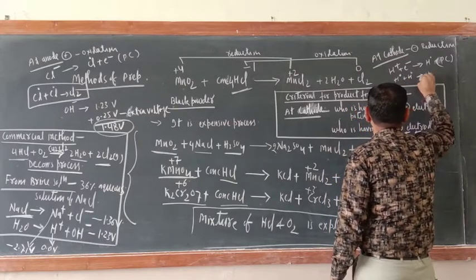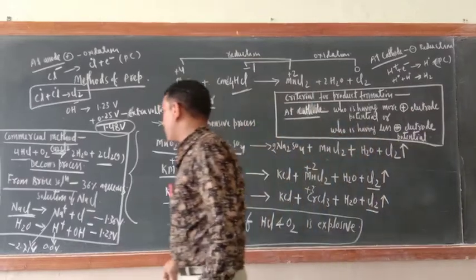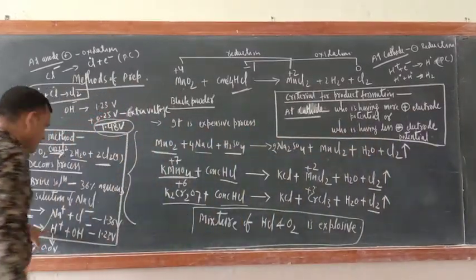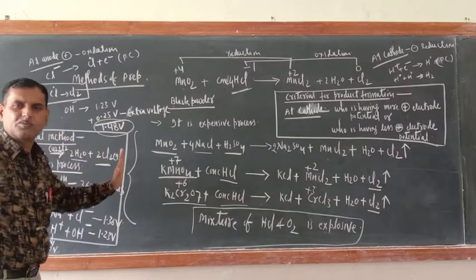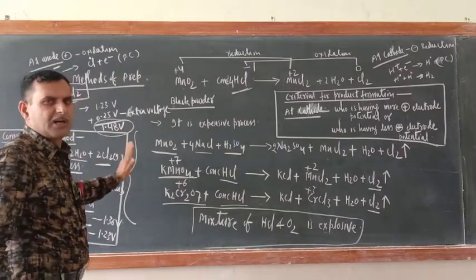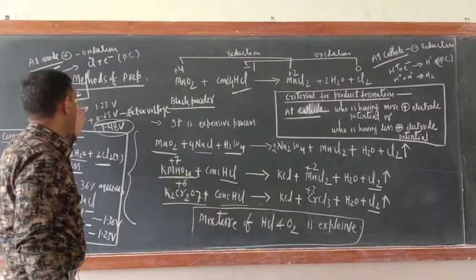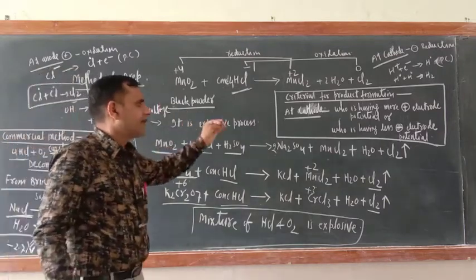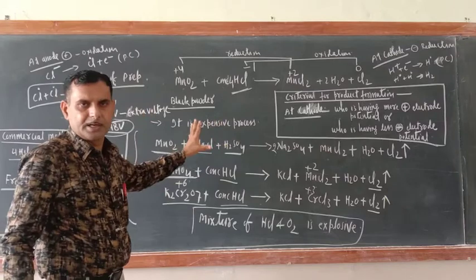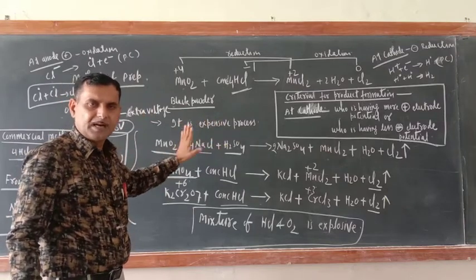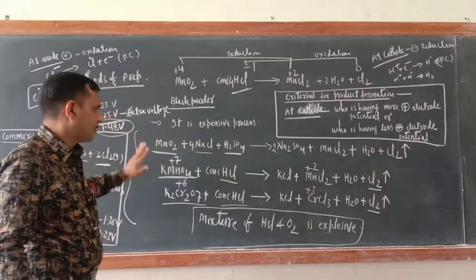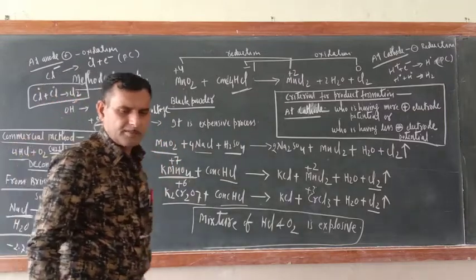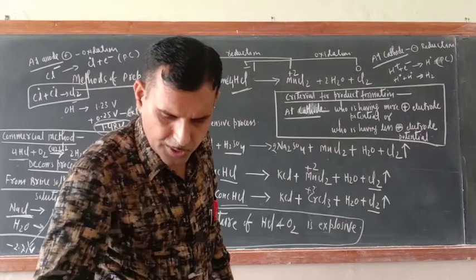So at cathode which gas will come out? Hydrogen. And at anode chlorine gas. So this is also one of the methods of preparation of chlorine gas. Now the process I also taught. Just for understanding it may be a little bit difficult, but if electrochemistry is clear to you, very easily you can get it. Okay. So this is all about the method of preparation of chlorine gas.